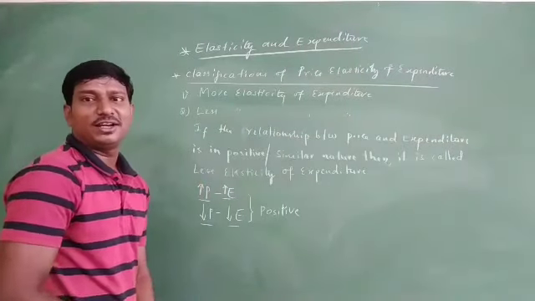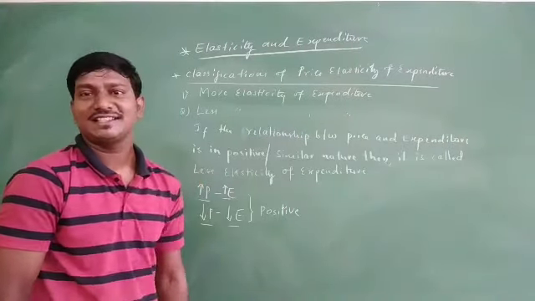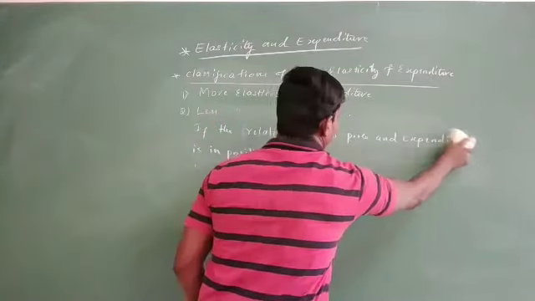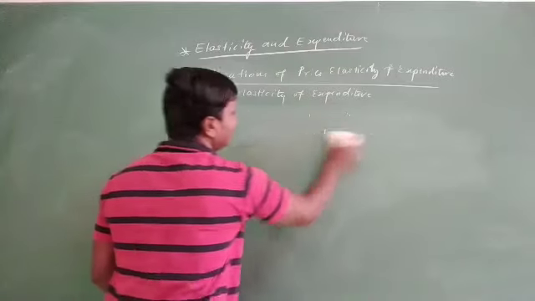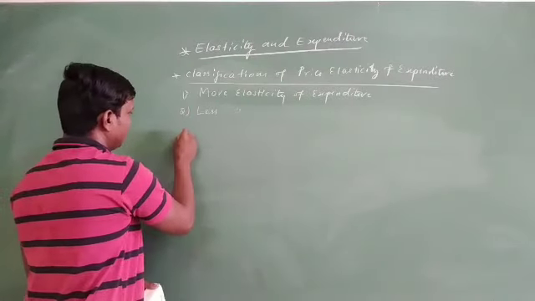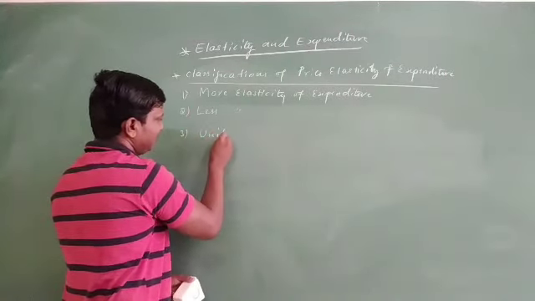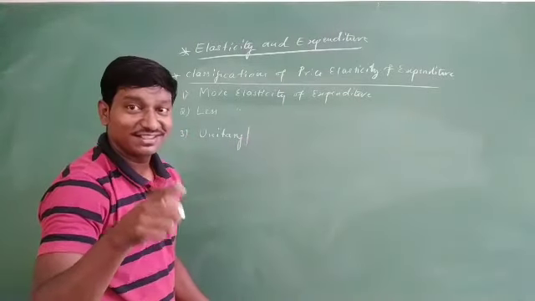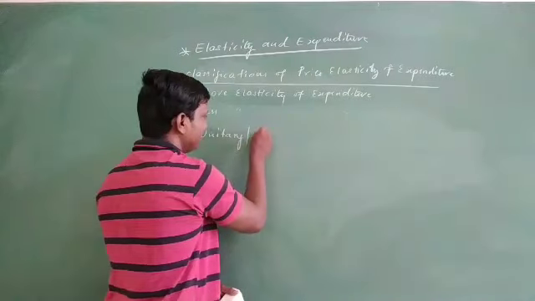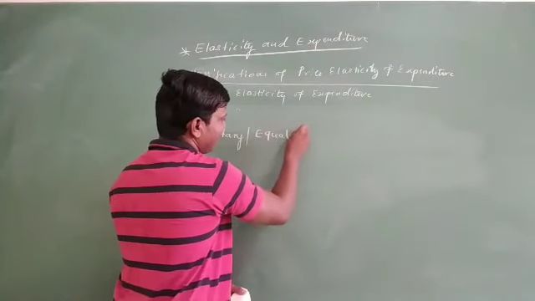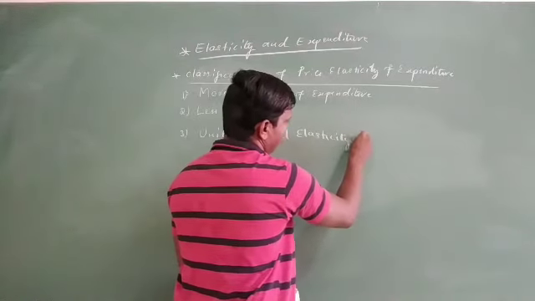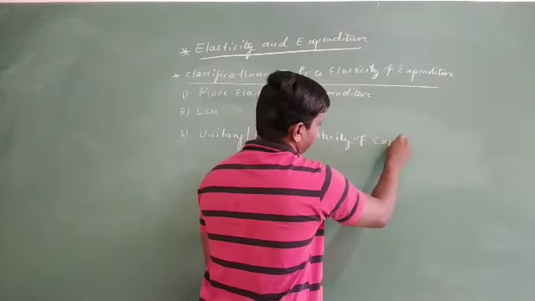Well, come to the third one now. What is the third? Unitary elasticity of expenditure. Let us look into this. The third one is unitary, or sometimes we also call it equal elasticity of expenditure.